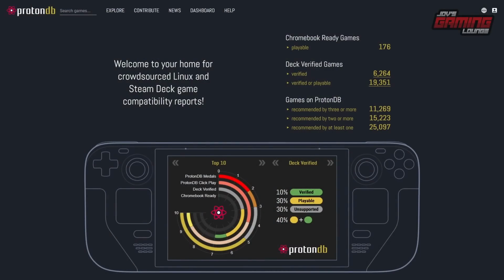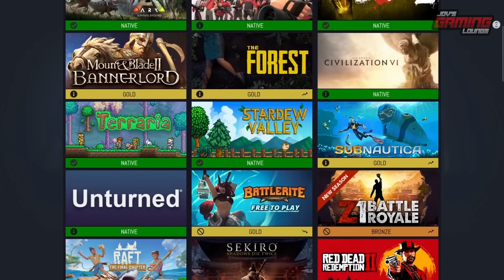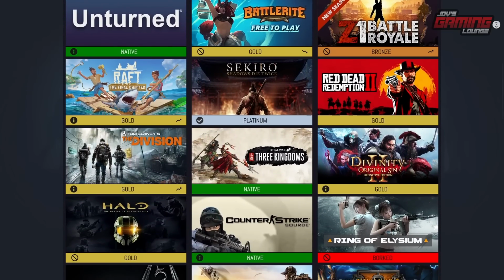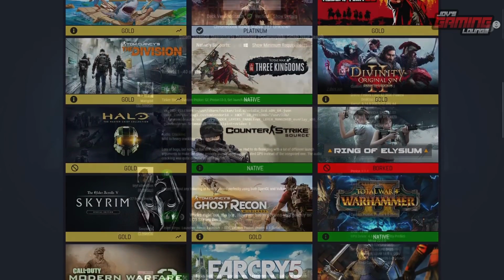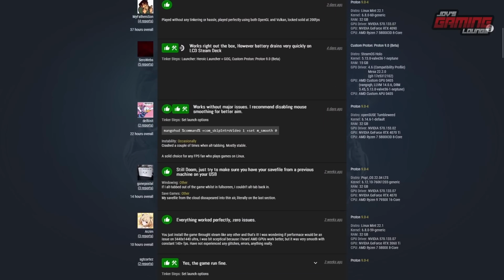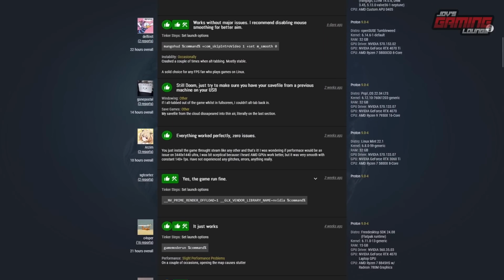Just as a friendly reminder, for anyone looking to make the switch from Windows to Linux, or if you're just willing to try it out, there are some resources that you should look at to see if your games are compatible. Firstly, we have ProtonDB. This is a community database that'll let you know if your game would run on Linux. You'll also find out if there are any hurdles to running the game and what people did to get around them. This is a really good resource.